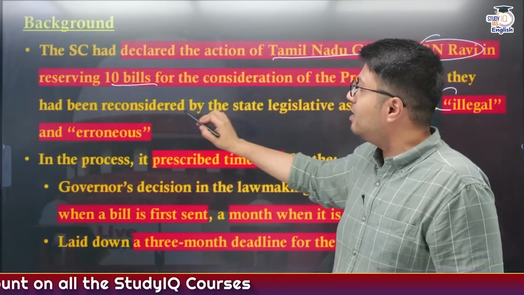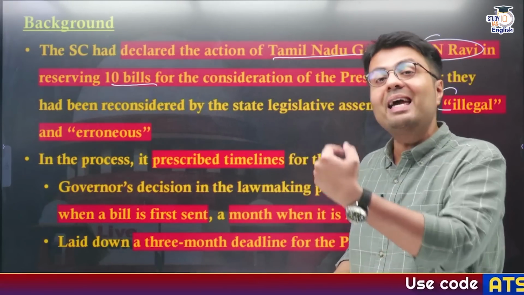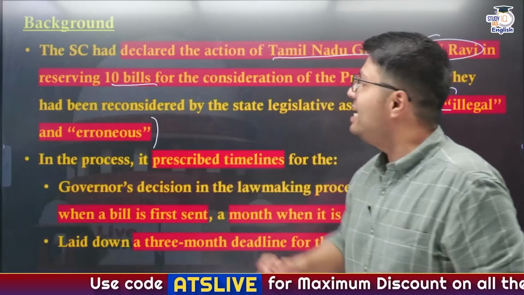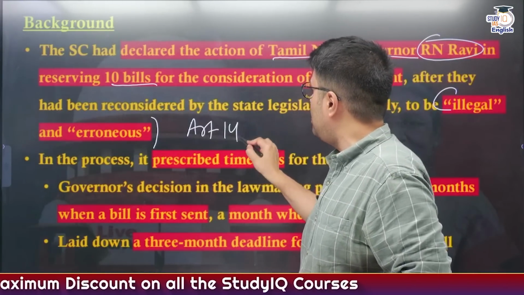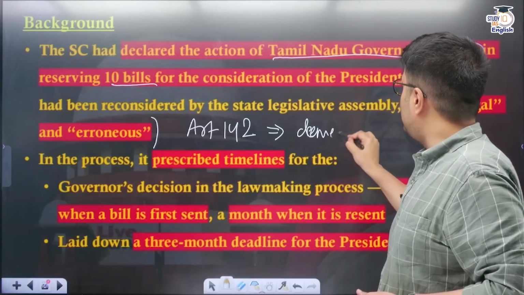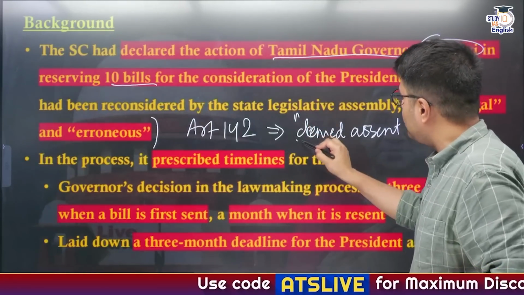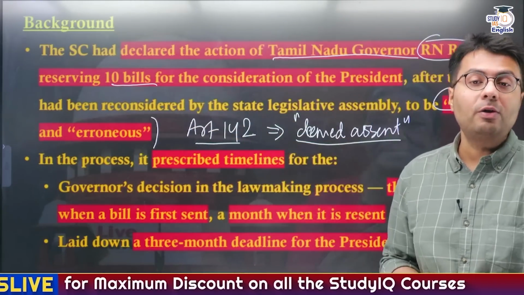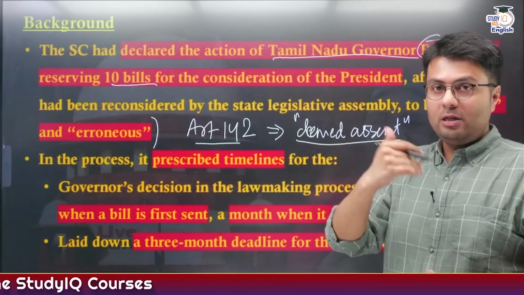And the Supreme Court highlighted that this decision of the Tamil Nadu governor to reserve the bills, which had been passed again by the State Legislative Assembly, for the President is actually illegal and erroneous. In this regard, the Supreme Court used its power under Article 142 to give what is known as deemed assent to the bills passed. So indeed, the governor did not give the assent, rather the Supreme Court gave this assent using its extraordinary power under Article 142. And in this decision, the Supreme Court made another significant change.